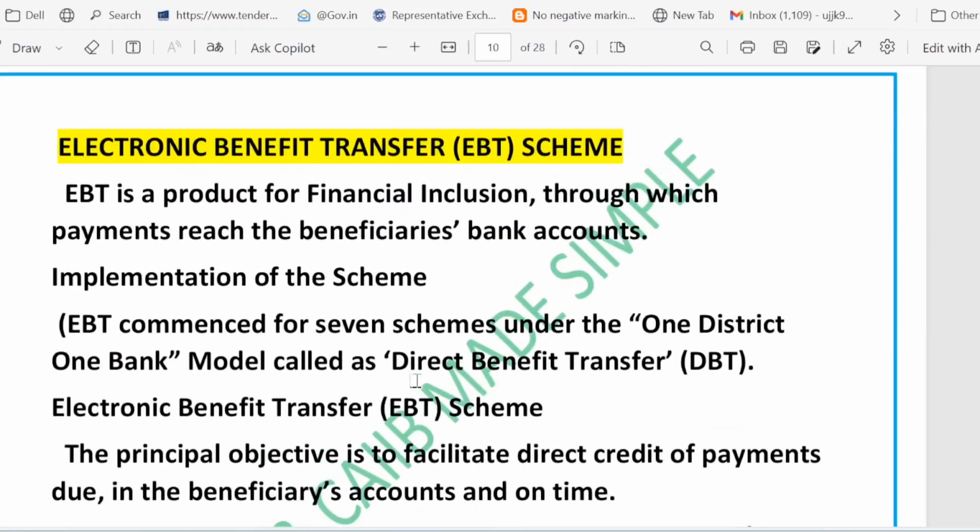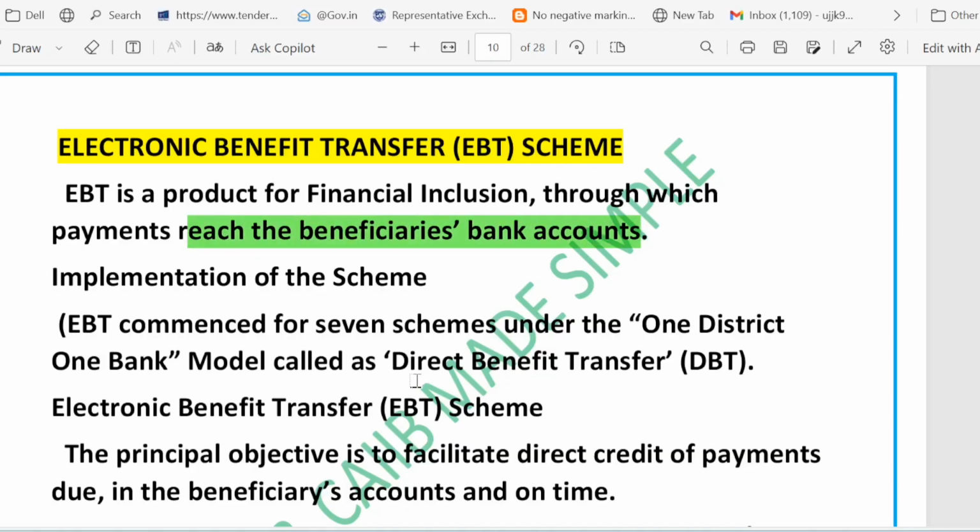Now EBT. Let's talk about the EBT scheme. EBT is called electronic benefit transfer. Just remember the keyword. So what is EBT, electronic benefit transfer? It is a financial inclusion tool. It helps money reach the beneficiary bank account directly.